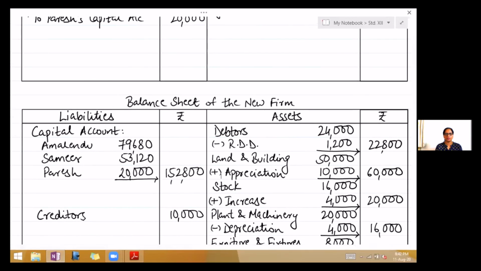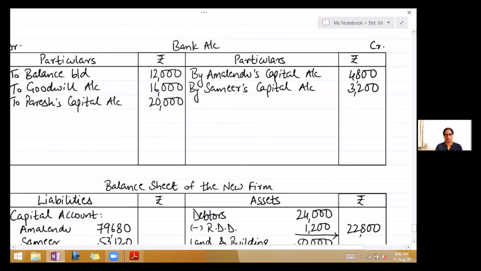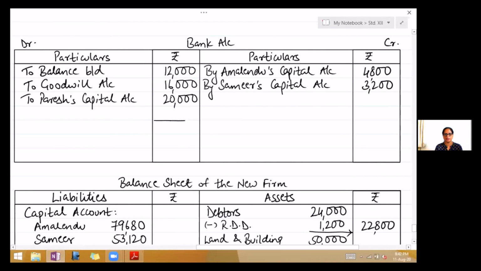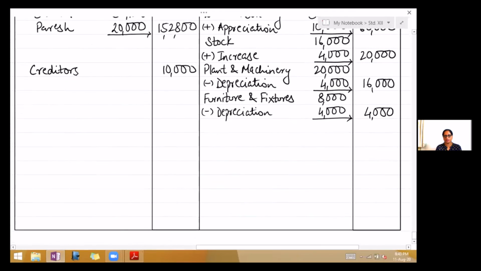We've still got one account to close, that is the bank account. So close bank account, find out the balance. The debit side is greater there, it is 48,000. Write it on the credit side, 48,000. So credit is less, write "by balance carried down." Now balance carried down is 40,000. Now this balance you will write on the asset side. So take the asset side of the balance sheet, write cash at bank 40,000.